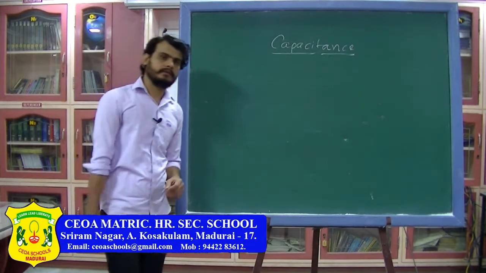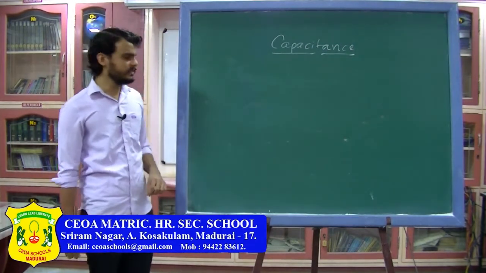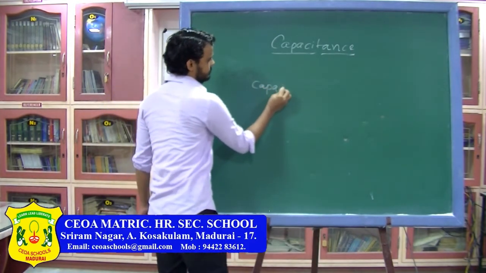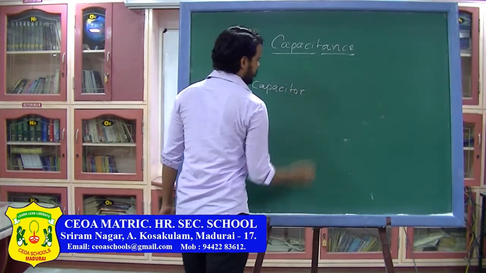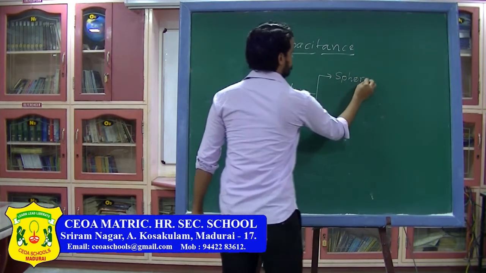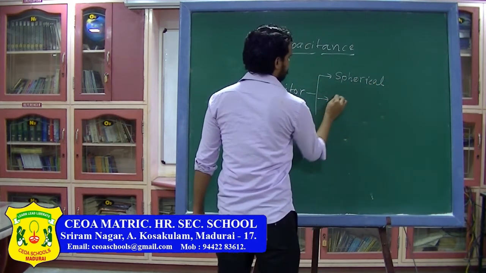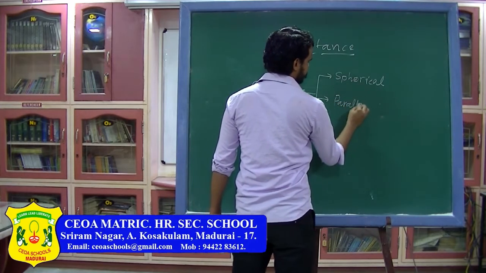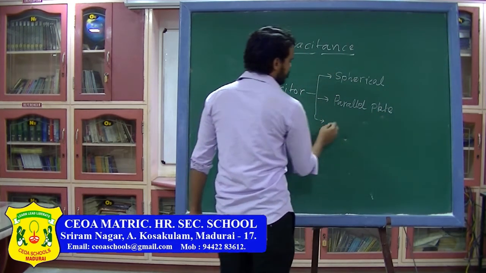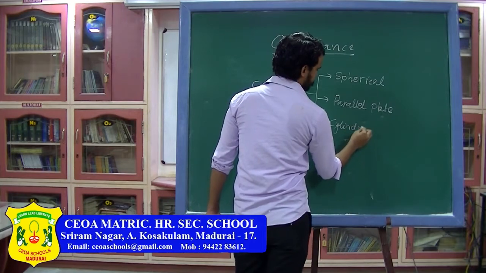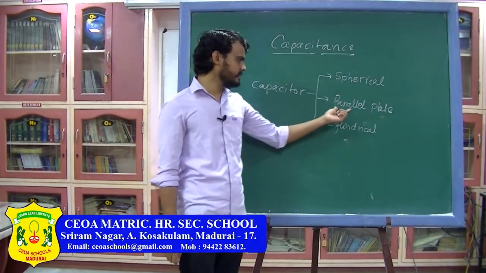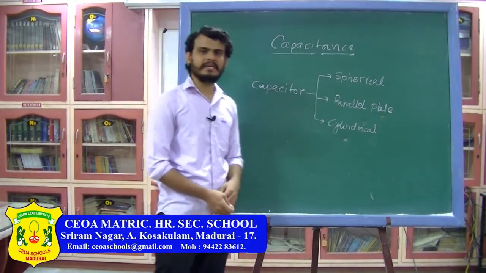Now let us see a brief overview of this chapter. I am going to give you an outline for this chapter. First we are going to study the capacitor. In capacitors we are going to study three kinds of capacitor. One will be the spherical capacitor, the second one will be the parallel plate capacitor, and the third one will be the cylindrical capacitor.